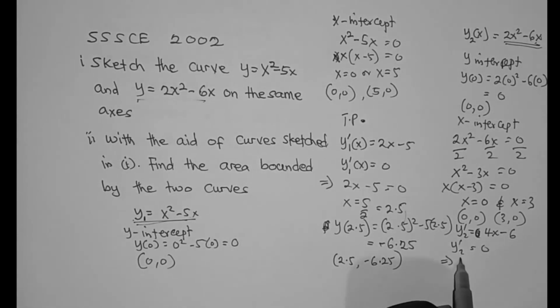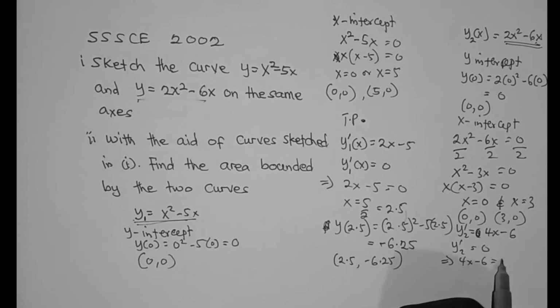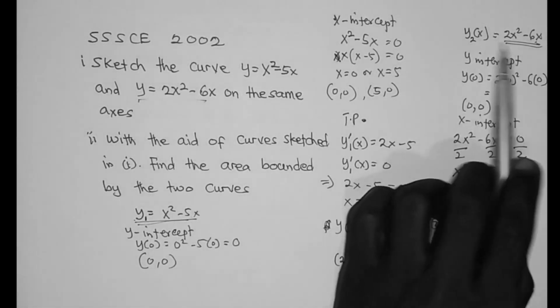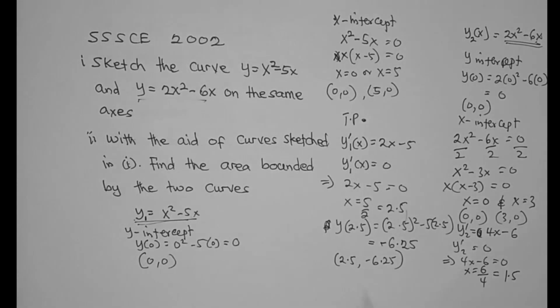So this implies that 4x minus 6 is equal to 0. So x is equal to 6 over 4, which is equal to 1.5. So we shall then take this value of x and put it back into the original function y2 of x to find the y component of the turning point.